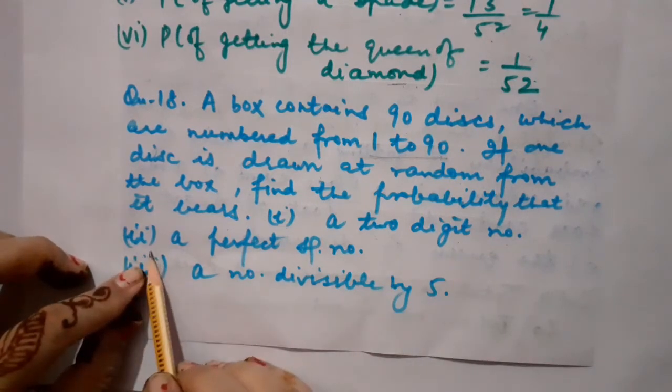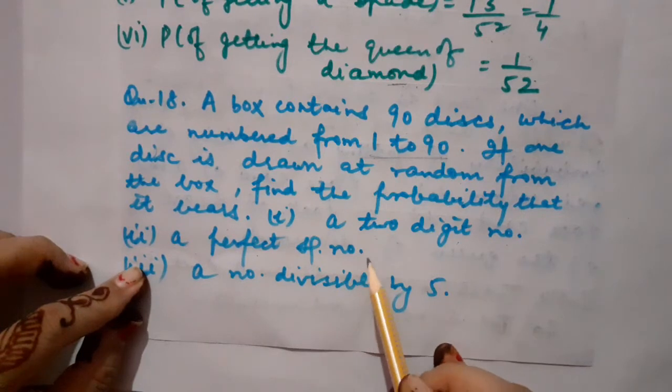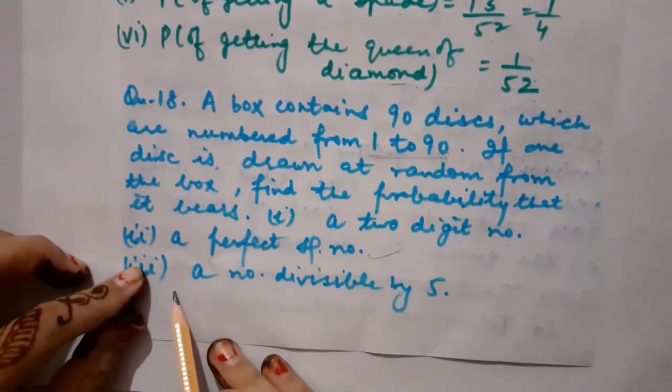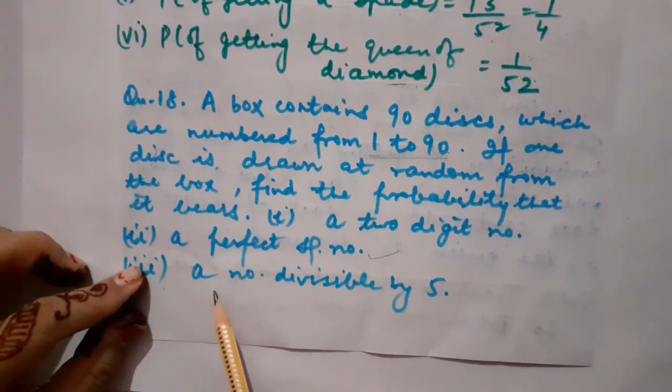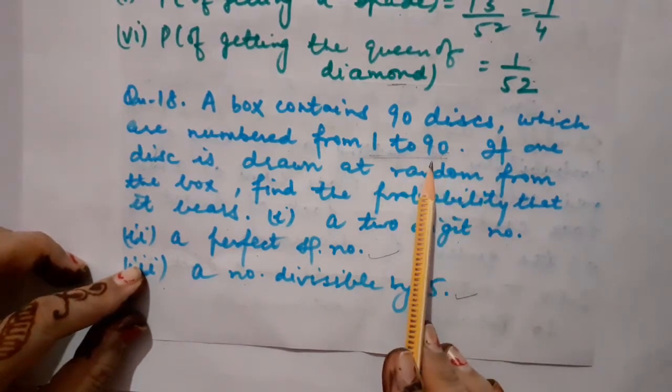Correct? In the second part, we have to calculate the probability of a perfect square number, again from 1 to 90. And in the third part, we will have to calculate the probability of a number which is divisible by 5, which means which comes in the table of 5 up to the number 90.